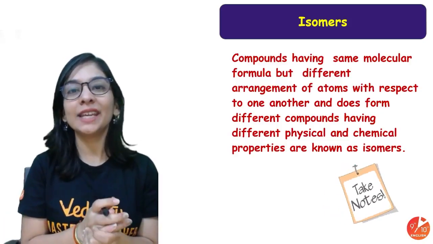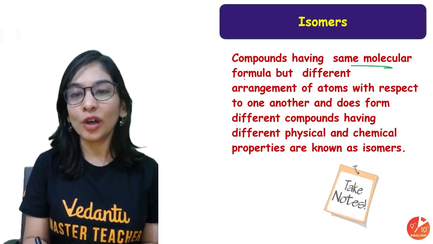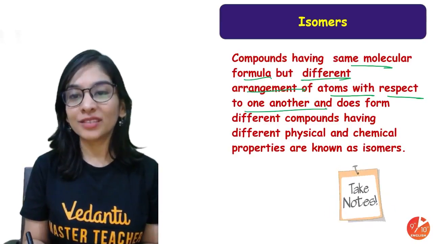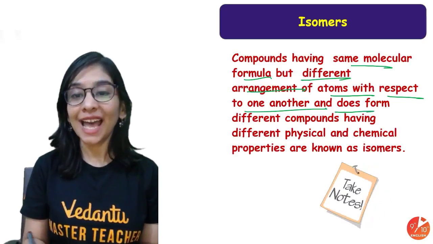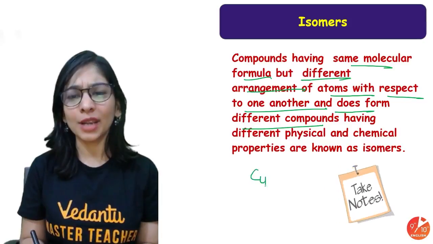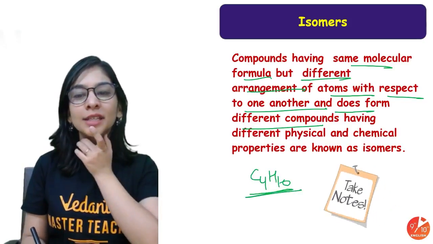It will be very, very easy. What are isomers, students? Compounds having the same molecular formula but a different arrangement of atoms with respect to one another, and thus forming different compounds. It's like when I have a fixed chemical formula, suppose I'm talking about C4H10. First of all, when you read it, it's butane.